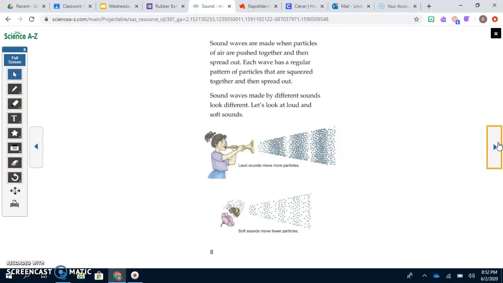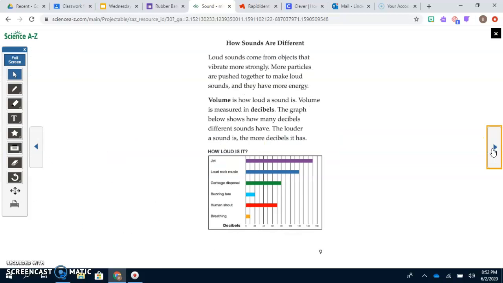Let's look at loud and soft sounds. Loud sounds move more particles. Soft sounds move fewer particles. How are sounds different? Loud sounds come from objects that vibrate more strongly. More particles are pushed together to make loud sounds, and they have more energy. Volume is how loud a sound is. Volume is measured in decibels. The graph below shows how many decibels different sounds have. The louder a sound is, the more decibels it has. You can see a jet is really loud, so it has more decibels.